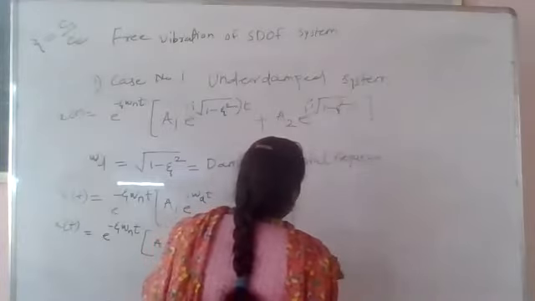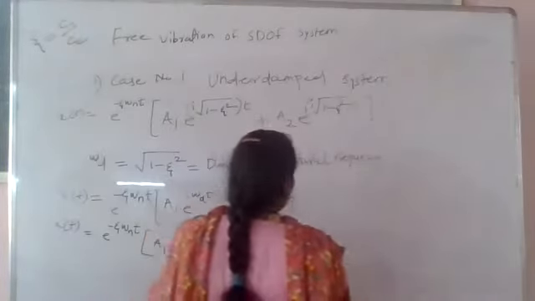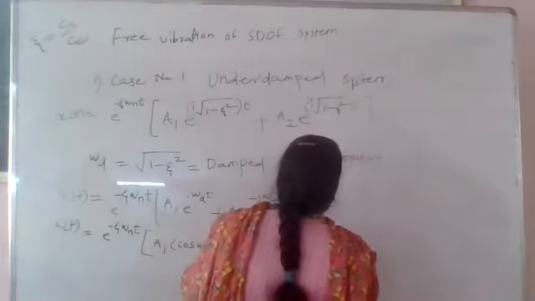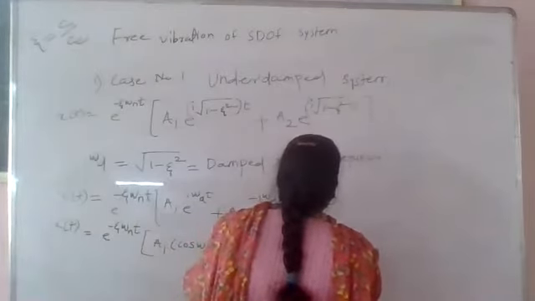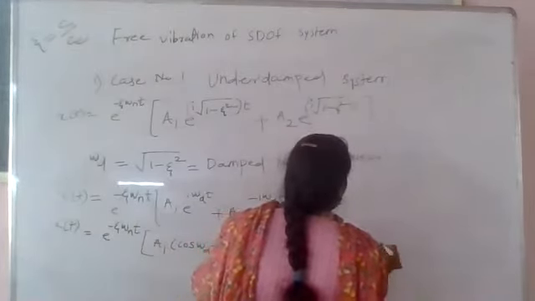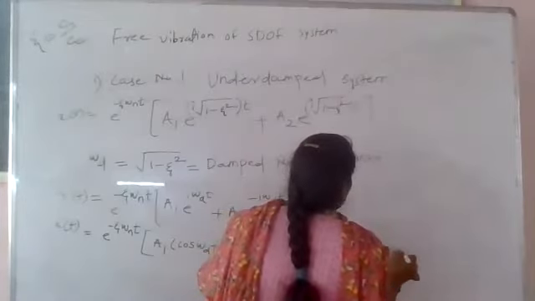What is the second value? a2 into e raised to minus, that into bracket cos of omega dt minus I into sin of